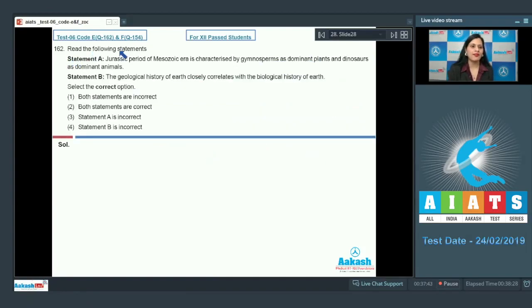Question number 162. Read the following statements. The very first is statement A: Jurassic period of Mesozoic era is characterized by gymnosperms as dominant plants and dinosaurs as dominant animals. This is a correct statement, because the Mesozoic era, which is also known as the age of reptiles, is dominated by dinosaurs as well as by gymnosperms. The next is statement B: the geological history of Earth closely correlates with the biological history of Earth. This is also a correct statement, and this was concluded by Darwin. So both statements A and B are correct.